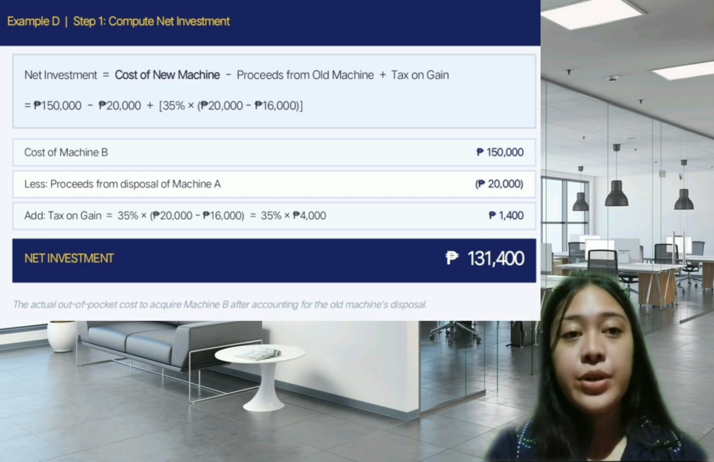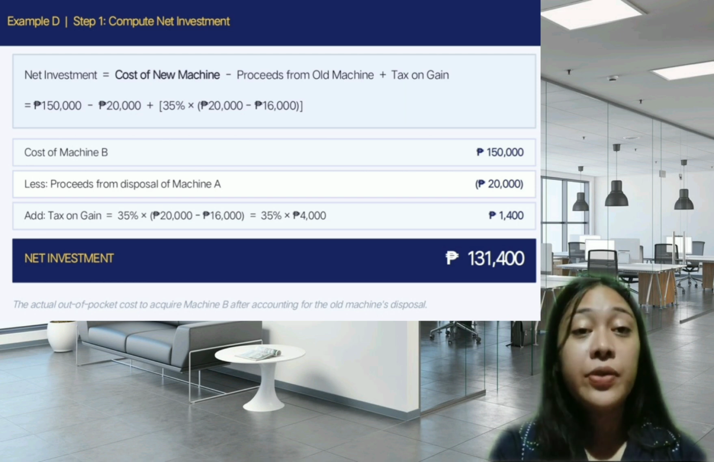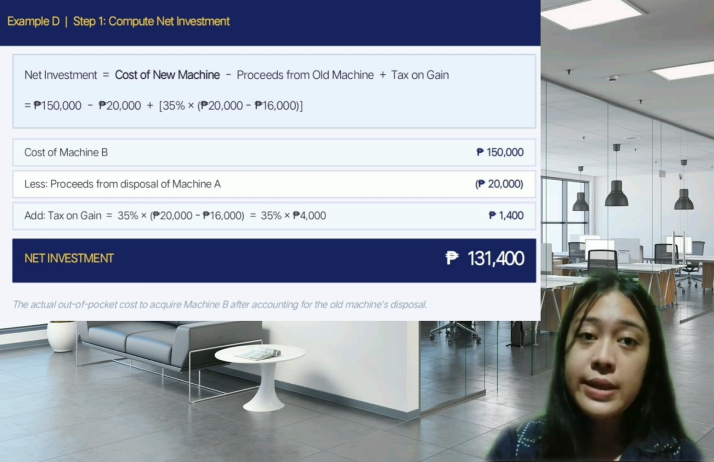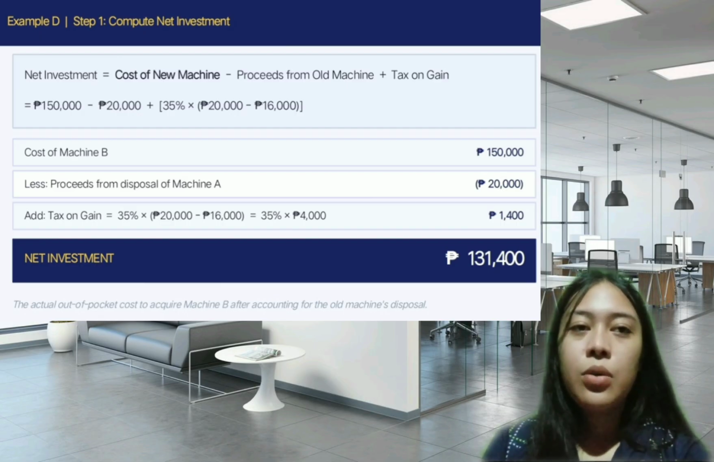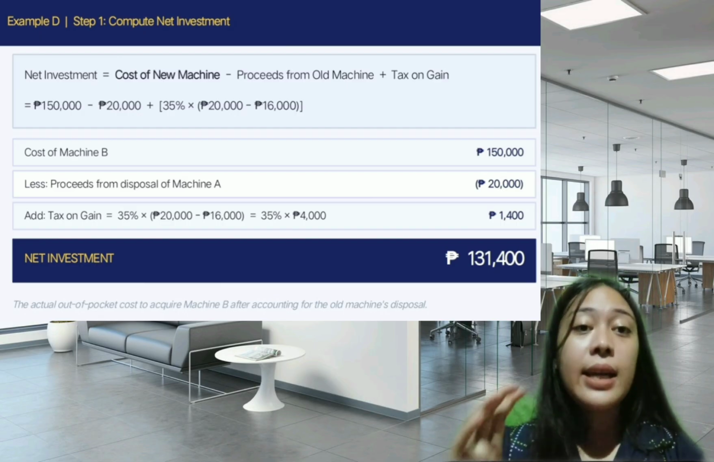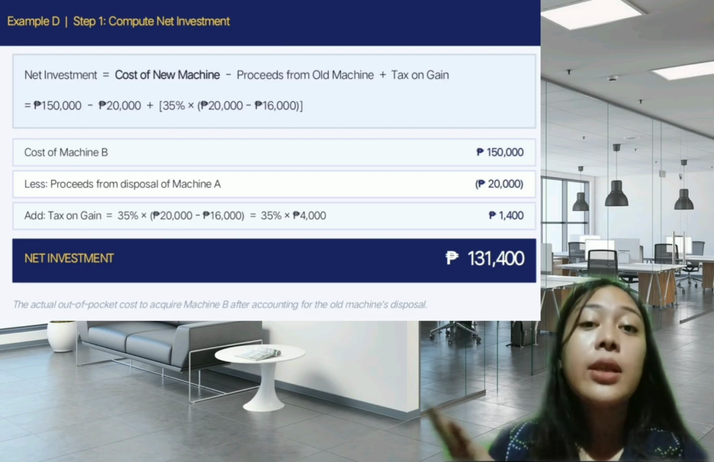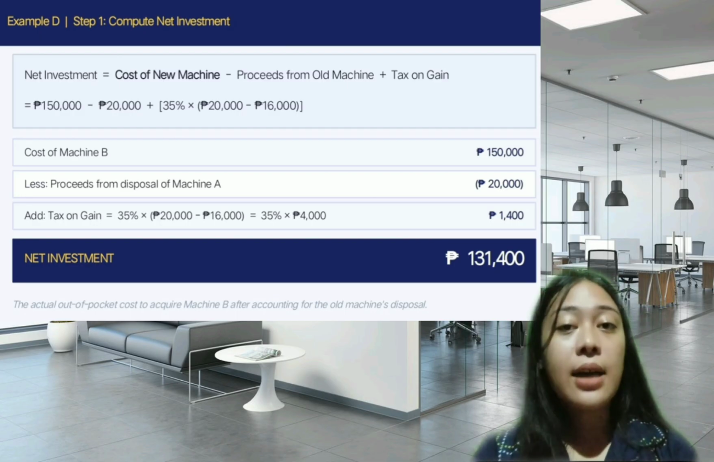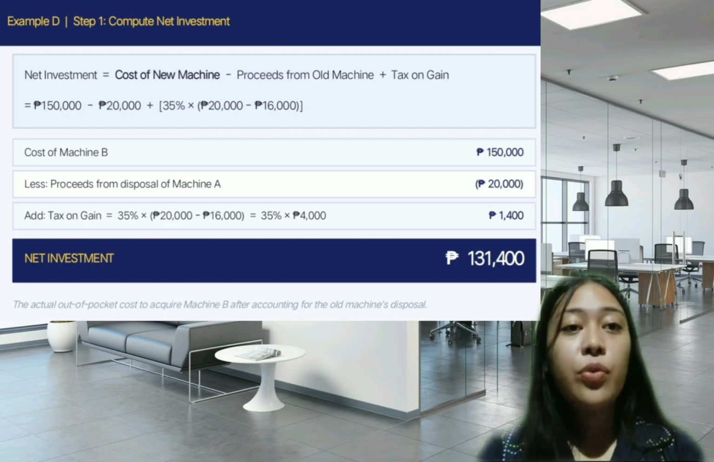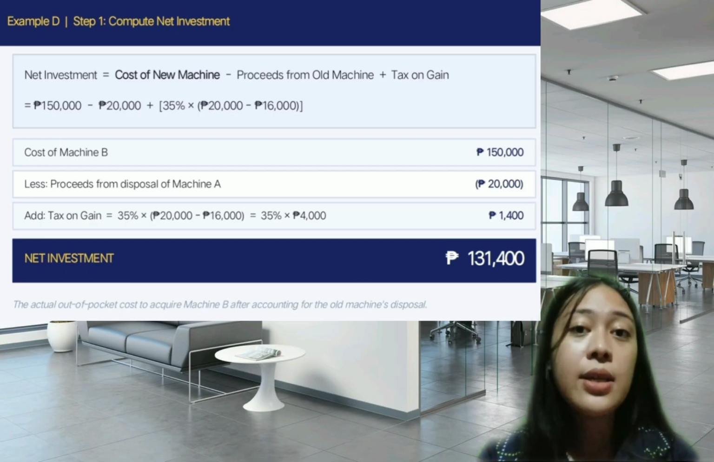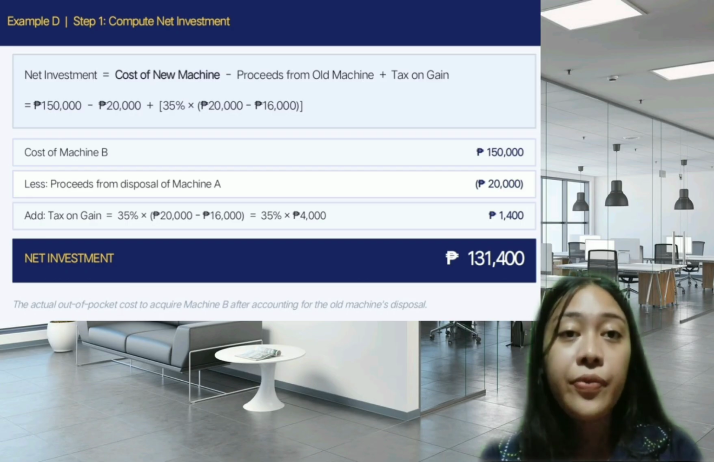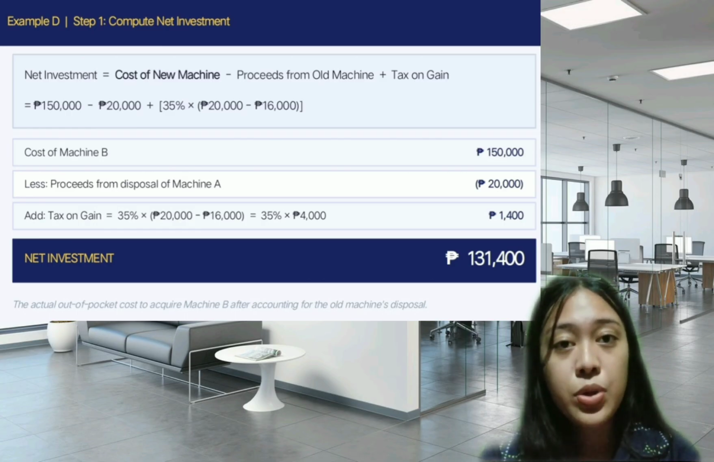So let us plug in the numbers. The cost of machine B is 150,000. We subtract the proceeds from selling machine A, which is 20,000 pesos. Then we add the tax on the gain. Machine A was sold for 20,000, but its book value is 16,000 pesos. So the gain is 4,000 at a 35% tax rate. So the tax is 1,400 pesos.